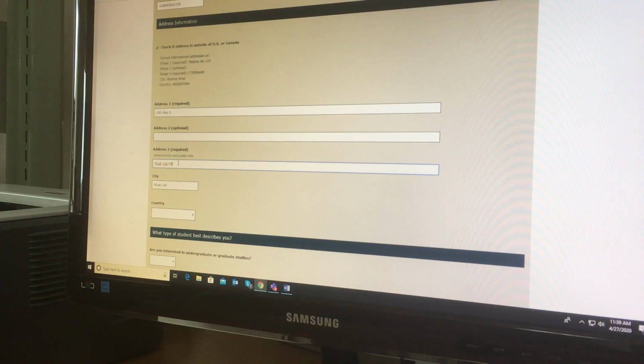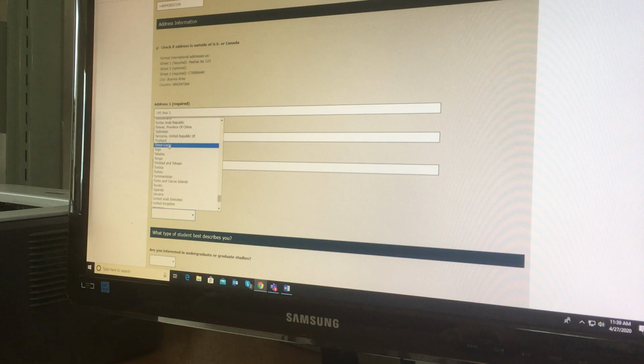So I think it's 18180. Then the city would be Saraburi, if I'm not mistaken. And then the country would be Thailand. So you just look for your country. Thailand, where are you? Up. Down. Okay, here it is.